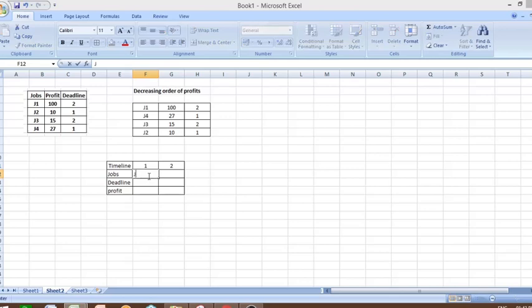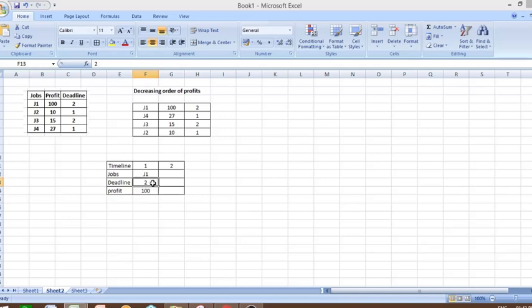So here we will execute job 1. Its deadline is 2, and the profit that we are going to earn is 100, right? So this is just a representation of timeline, that at 1 unit of time we are going to execute job 1, which is having the deadline 2 and the profit earned is 100.